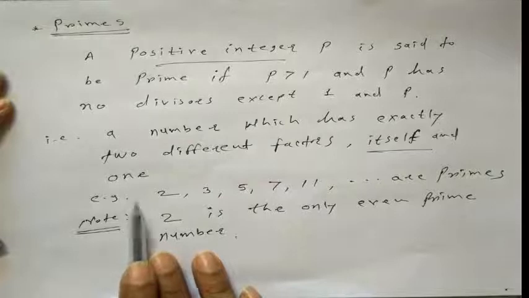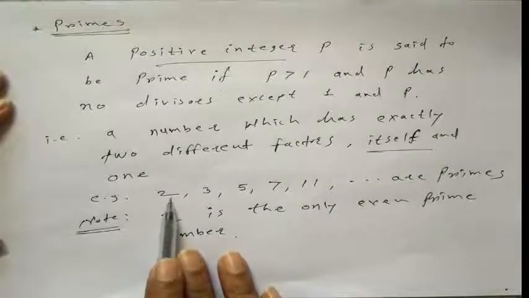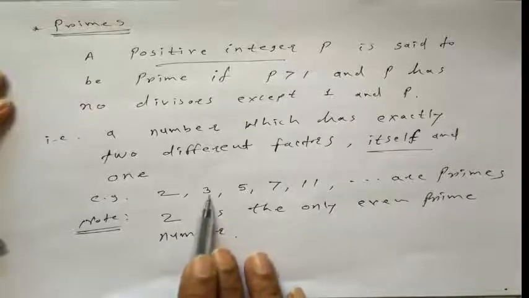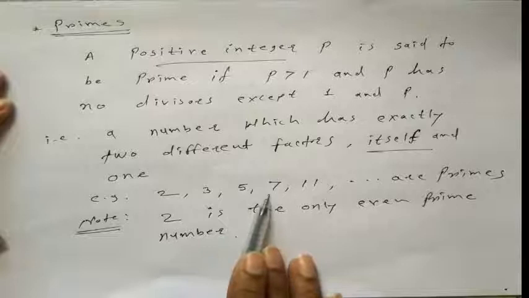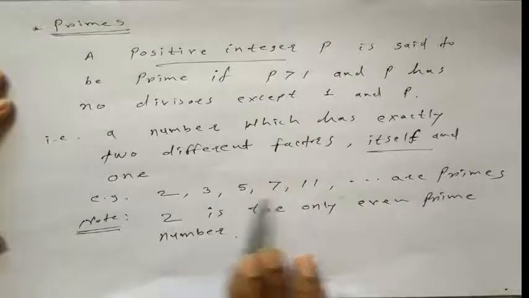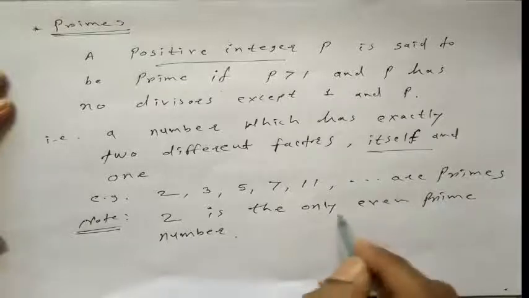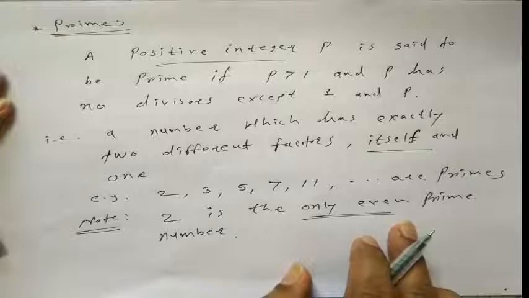For example, 2 is an even prime. It has exactly two different factors, 1 and itself. 3 is also a prime number. 5 is also a prime. 7 is also a prime number. But here note that 2 is the only even prime.